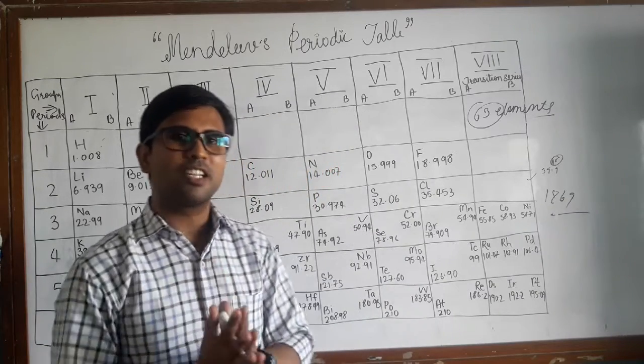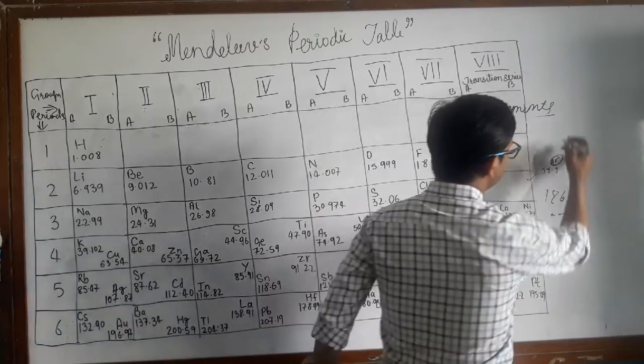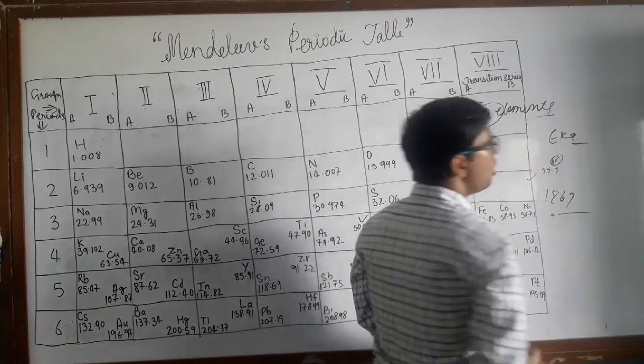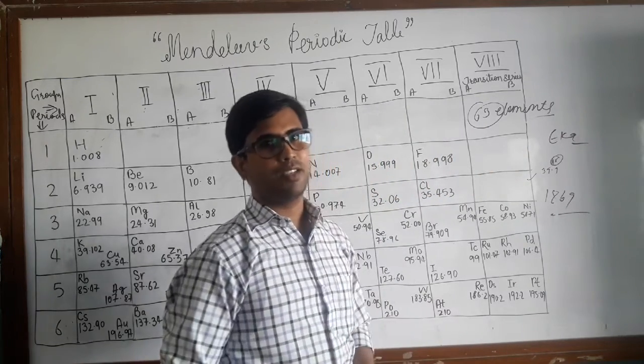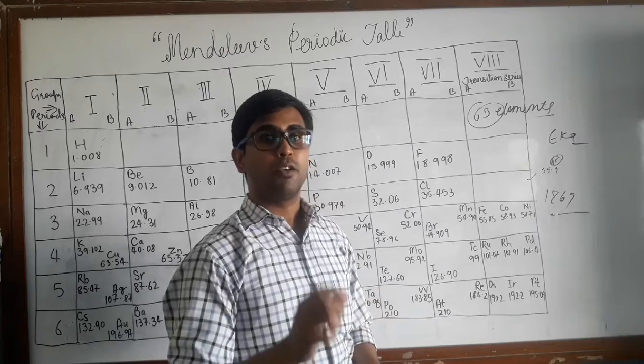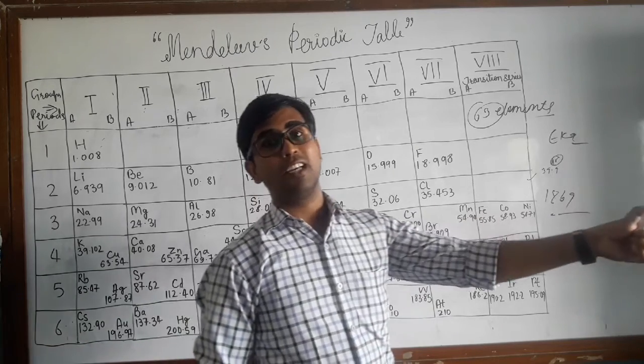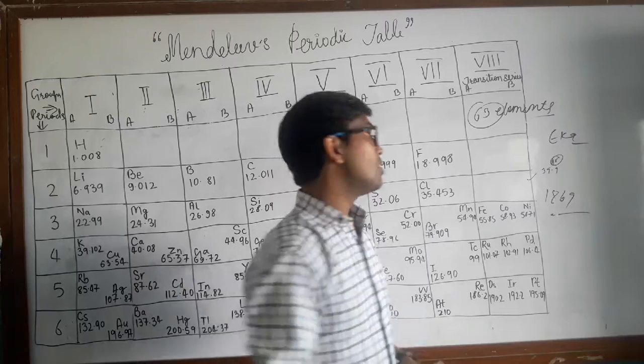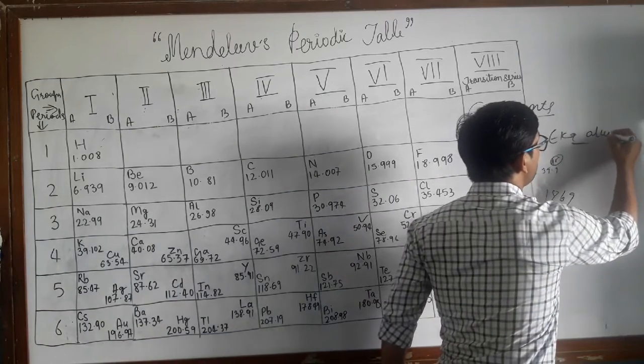He used the Sanskrit word eka to name new elements, like eka-aluminium, which was later discovered and called gallium.